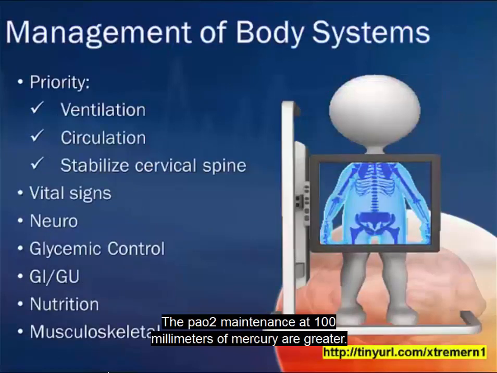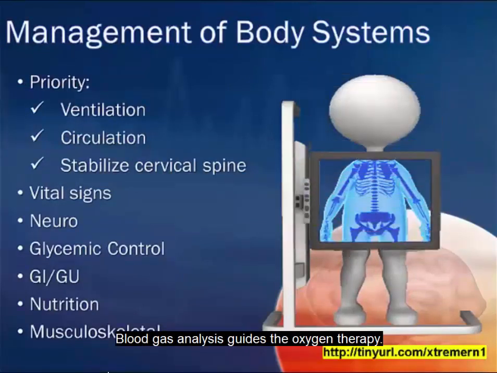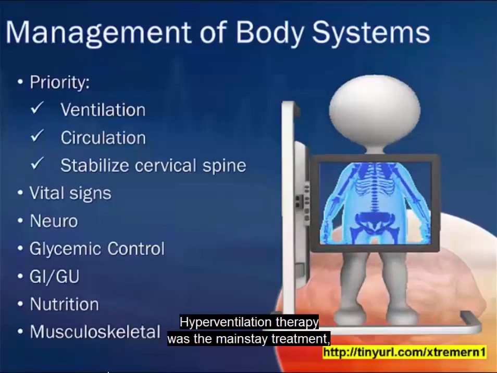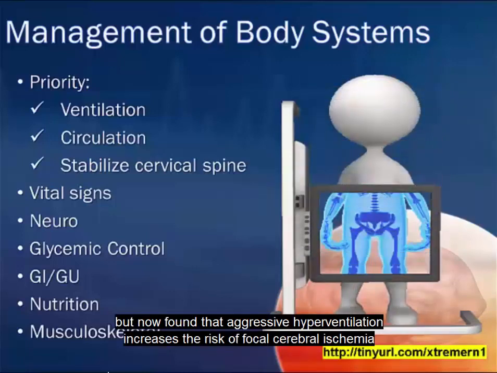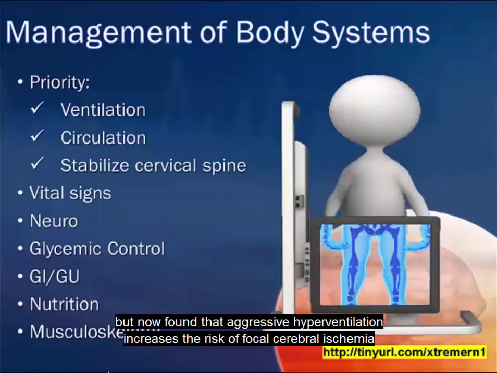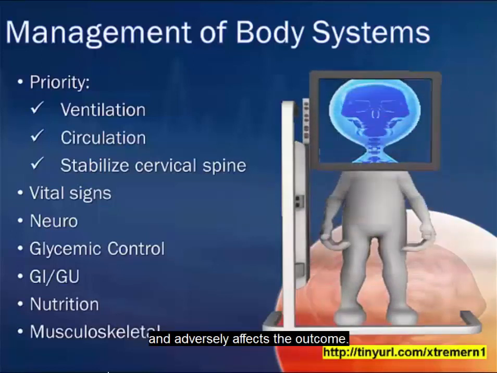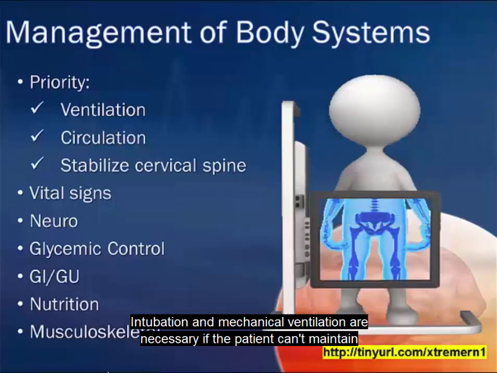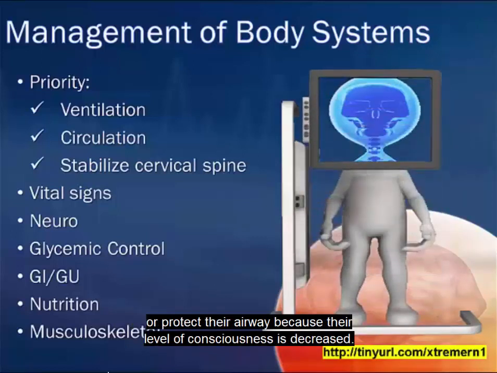The PaO2 is maintained at 100 millimeters of mercury or greater. Blood gas analysis guides the oxygen therapy. They may require a mechanical ventilator. Hyperventilation therapy was the mainstay treatment, but it is now found that aggressive hyperventilation increases the risk of focal cerebral ischemia and adversely affects the outcome. Intubation and mechanical ventilation are necessary if the patient can't maintain or protect their airway because their level of consciousness is decreased.